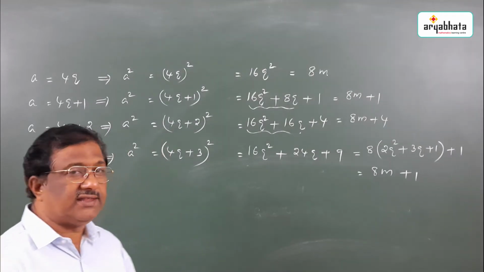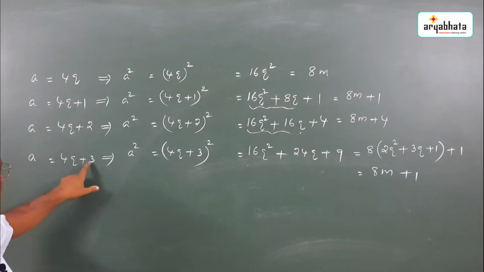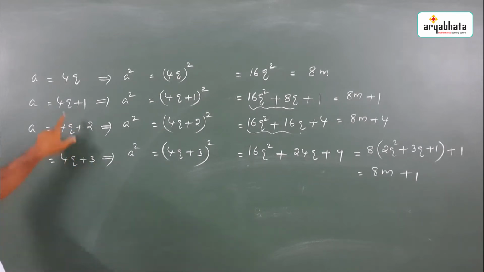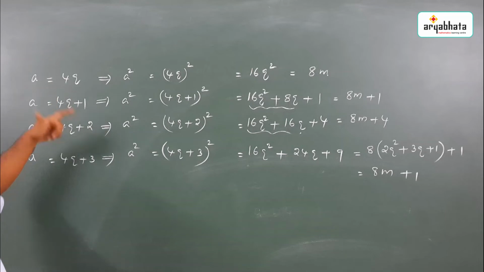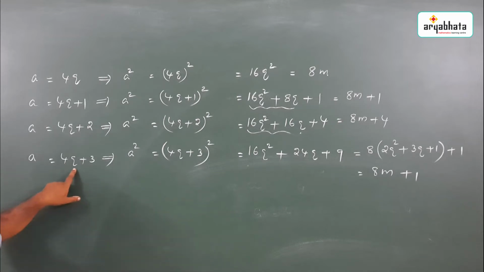See, you can notice one thing here. 4q plus 1 and 4q plus 3 are odd natural numbers. 4q and 4q plus 2 are even, because 4 is an even number and an even number into q is even. Here the sum of two even numbers is again even. 4q plus 1 is even plus odd. Here also even plus odd. So 4q plus 1 and 4q plus 3 are odd natural numbers.